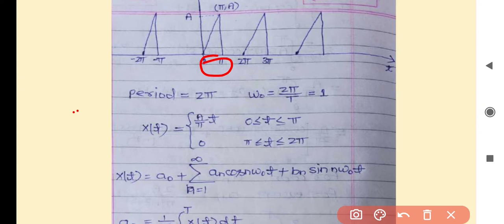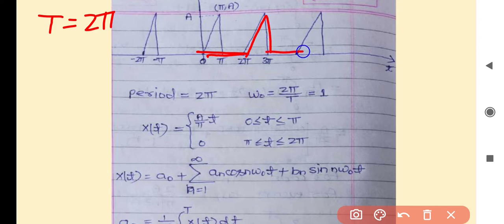and remains 0 in the interval pi to 2 pi. Again it exists from 2 pi to 3 pi and remains 0 from 3 pi to 4 pi. It means that the given signal is a periodic signal with period T equal to 2 pi, because after every 2 pi interval it repeats itself.